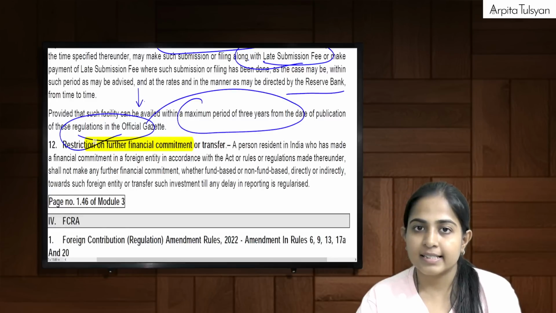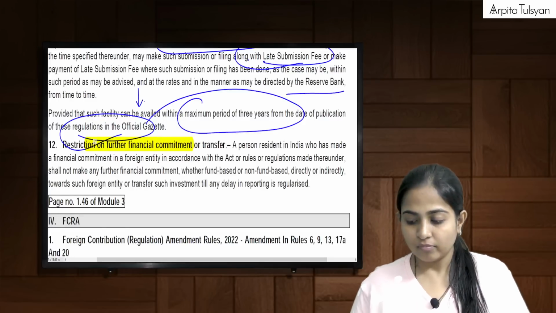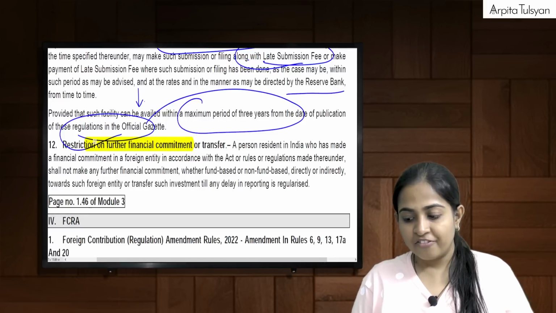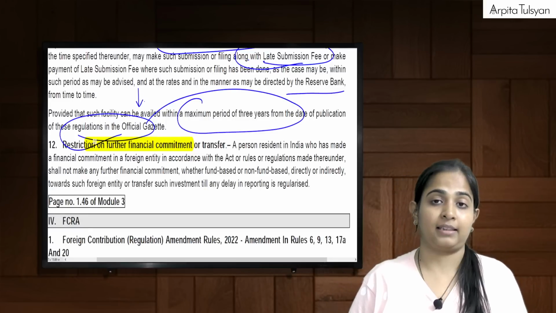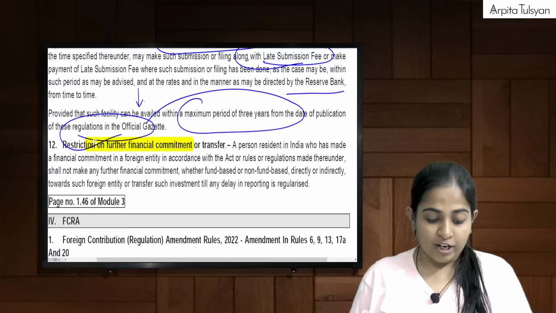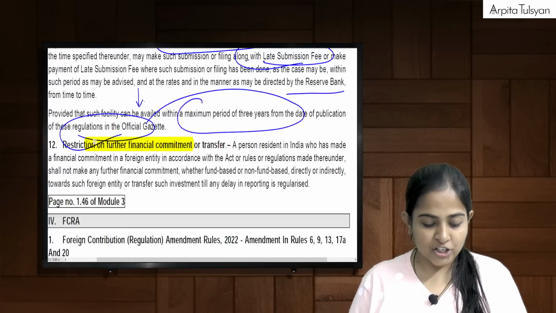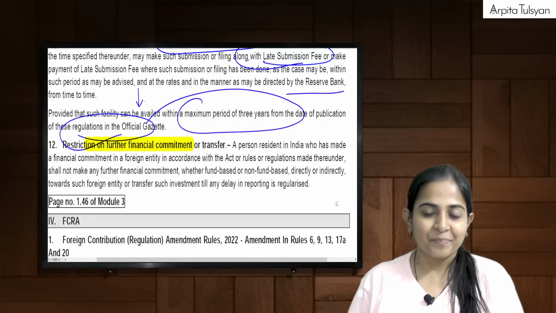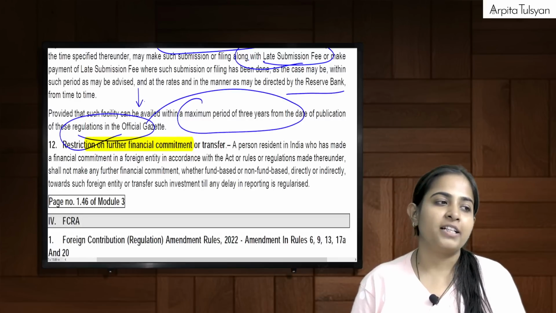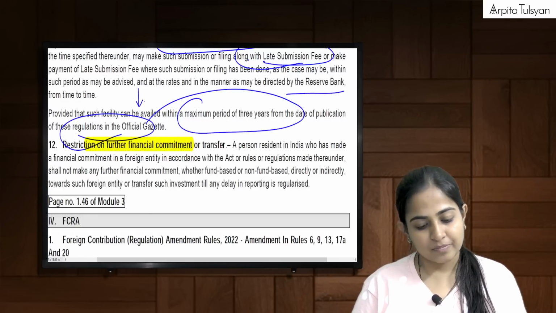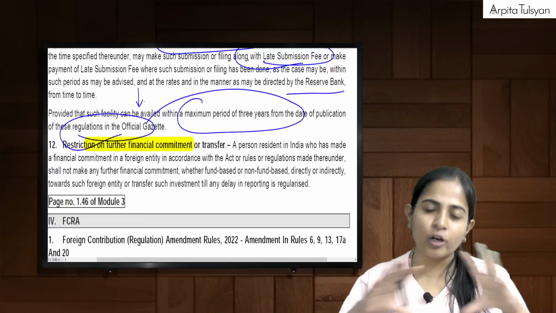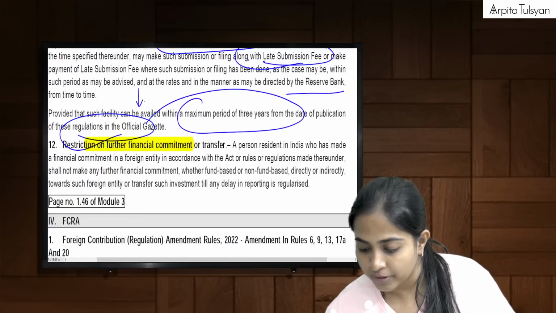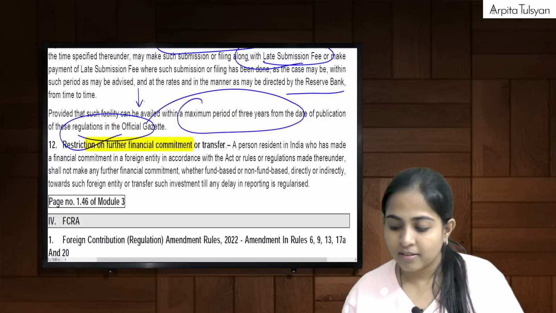Clear with this? Yes. So with this we are done with your regulations. Regulations were quite simpler and shorter as compared to your rules. Whatever we have done, just do that much, and do one full read of everything. Okay, once full read of everything, just do that much.